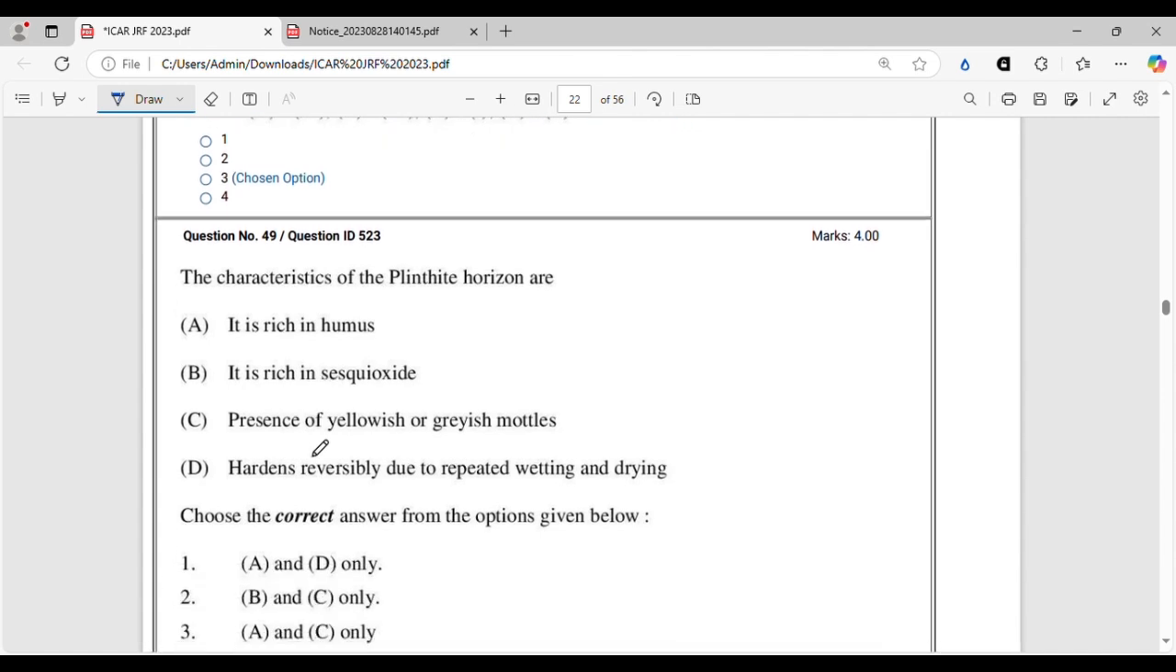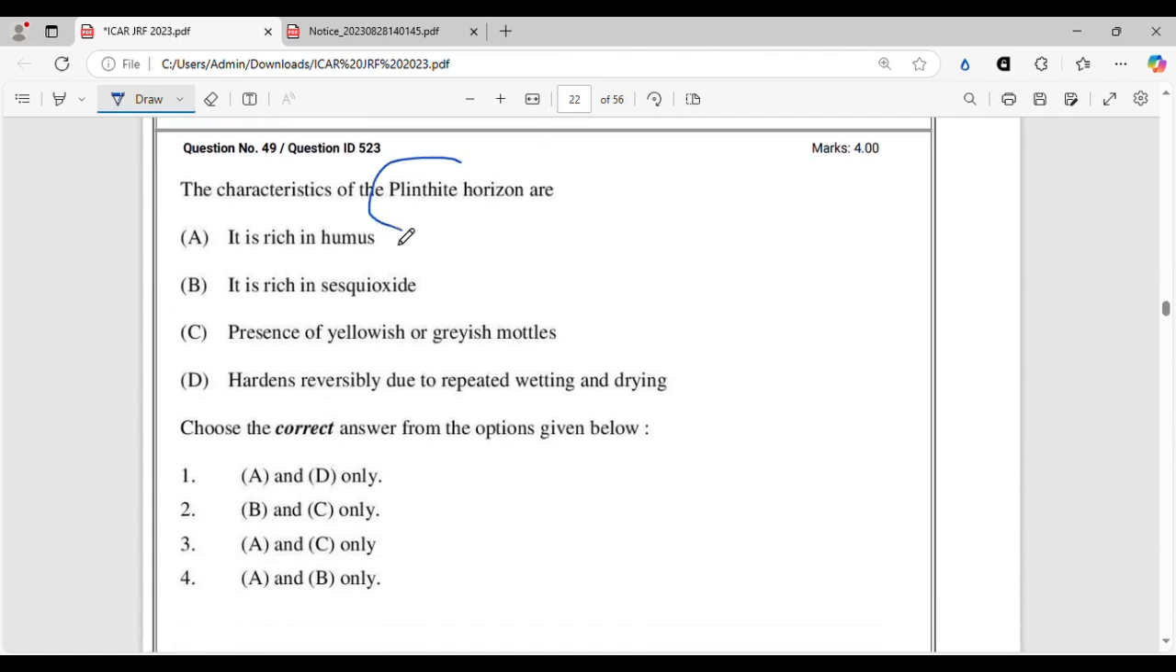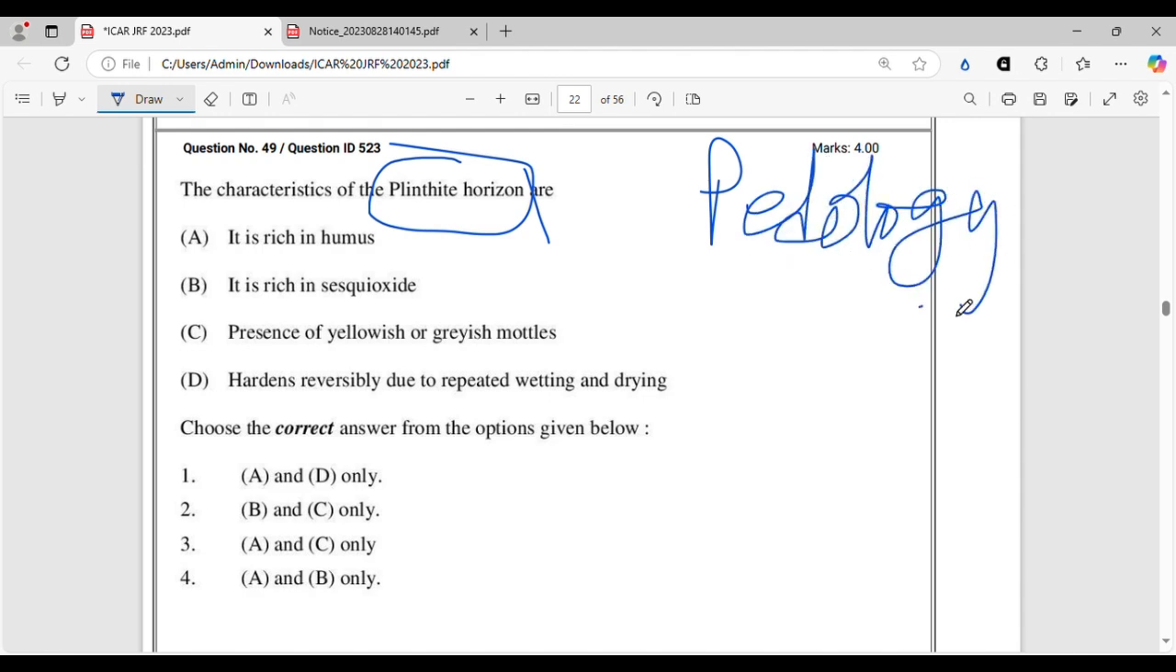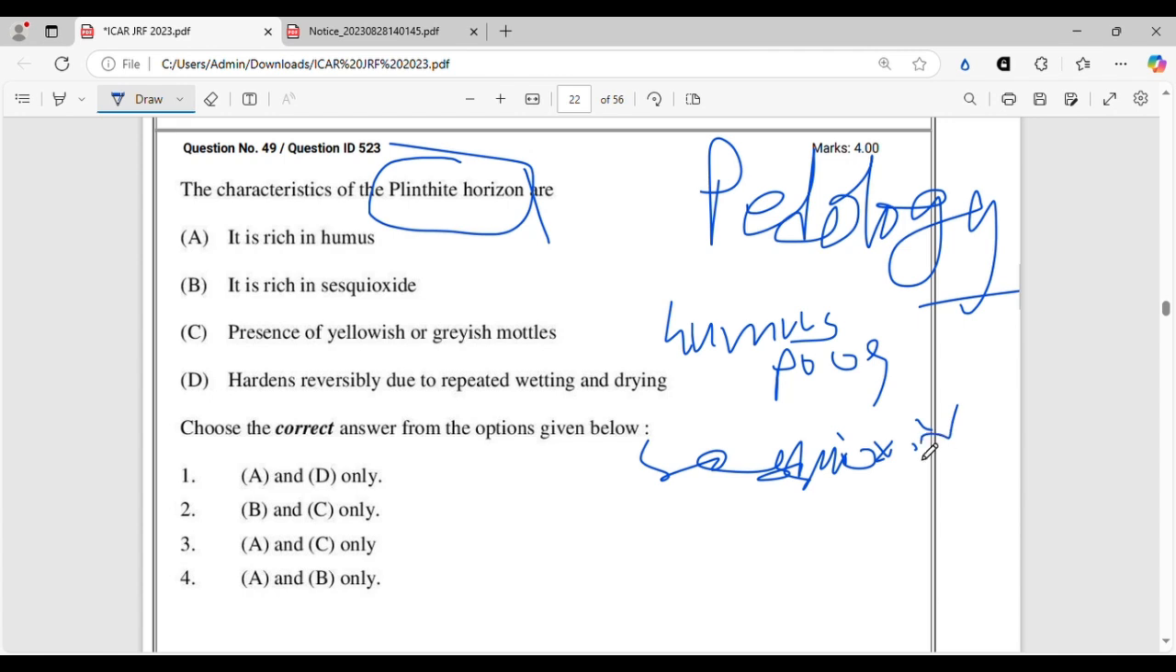All right, moving on. The characteristics of plinthite horizon. This is also a very well-known and very widely discussed question from pedology. You have to be very thorough about pedology, as I always say. So plinthite horizon is humus poor, sesquioxide rich. You have to remember only two key words: humus poor, sesquioxide rich, right? Poor in humus, rich in sesquioxide.